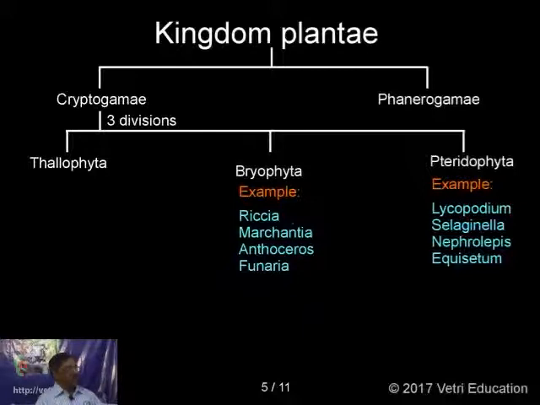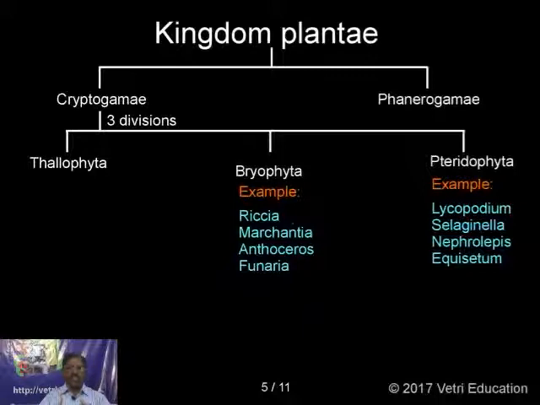Another important thing, they also have chloroplast, so they are also autotrophs, and the reproductive structures have sterile jackets. Important point here. And another thing, in these bryophytes, the dominant plant, the plant that we can see, is the gametophyte.